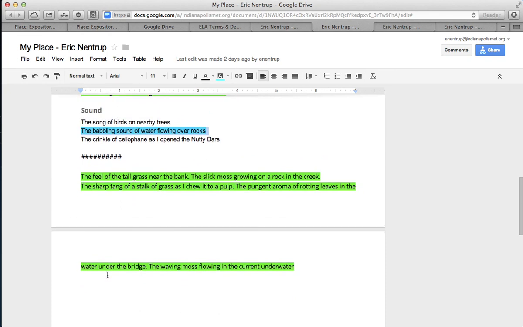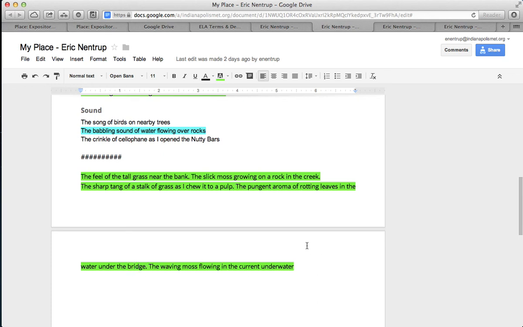I took all the green things and I copied and pasted them together. This is what I ended up with. The feel of the tall grass near the bank, the slick moss growing on a rock in the creek, the sharp tang of a stalk of grass as I chew it to a pulp, the pungent aroma of rotting leaves in the water under the bridge, the waving moss flowing in the current underwater.